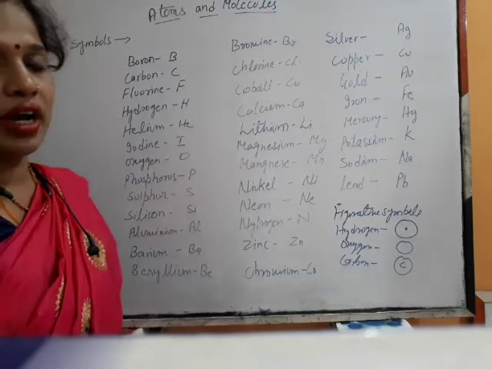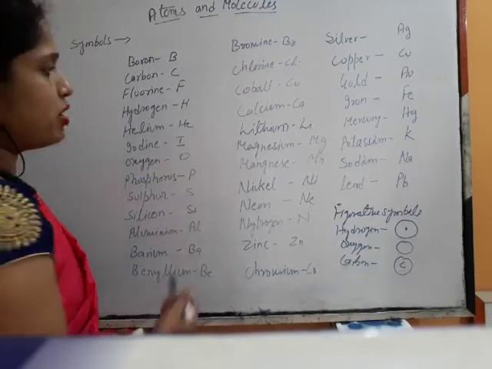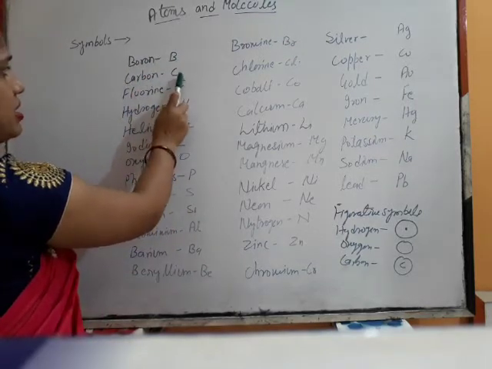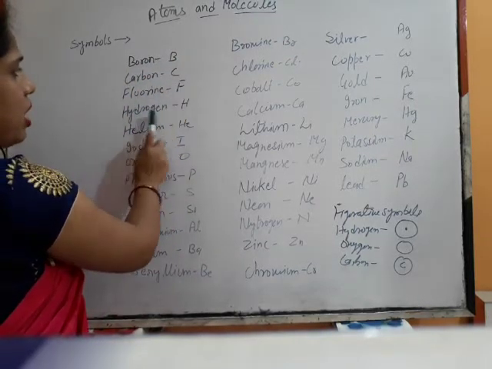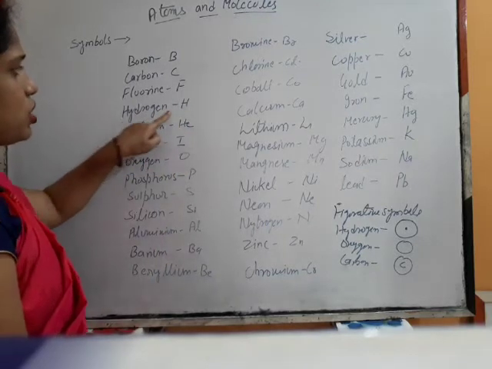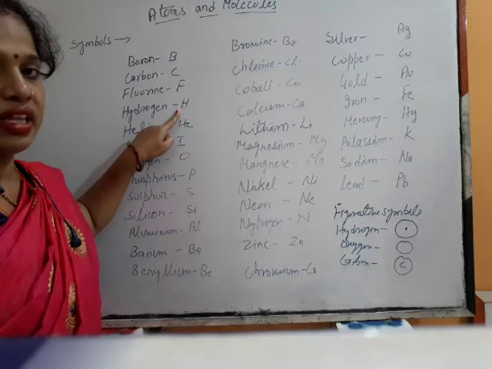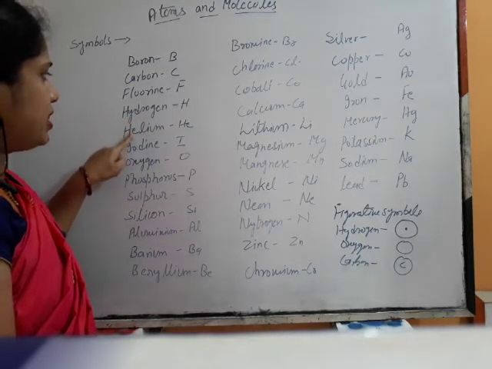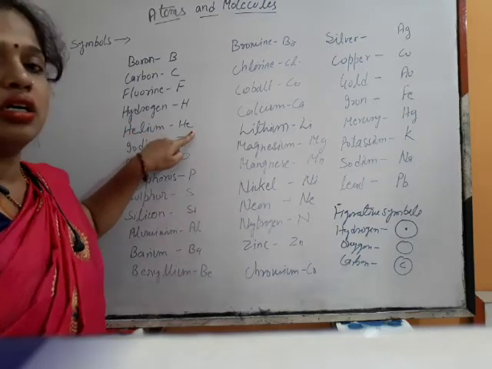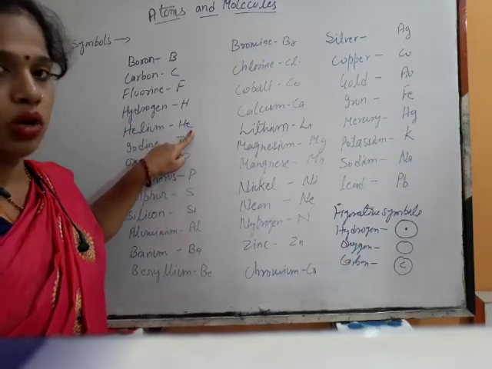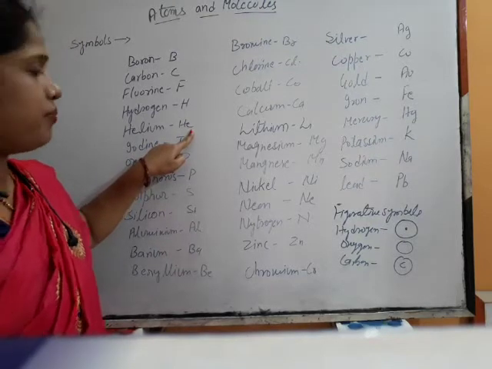Here are some symbols of these elements: boron B, carbon C, fluorine F, hydrogen H, helium He. You see hydrogen and helium both start with capital H, so to differentiate them, the second letter is in small case.